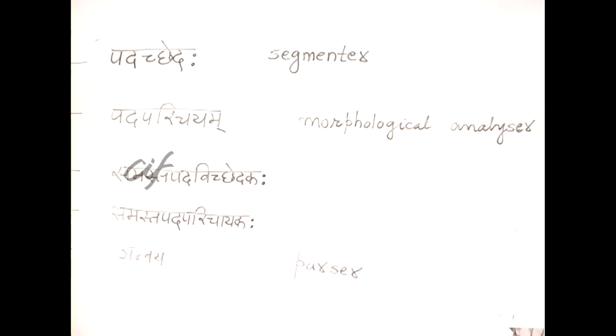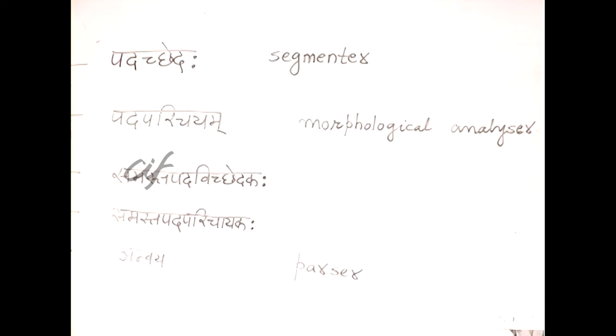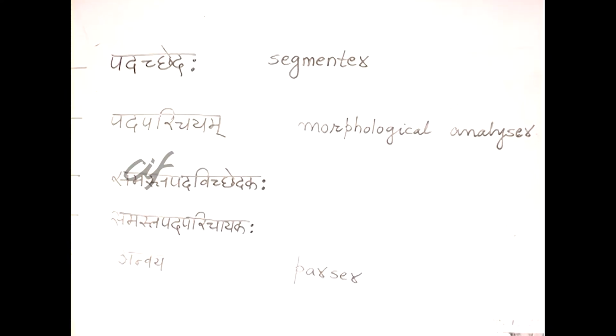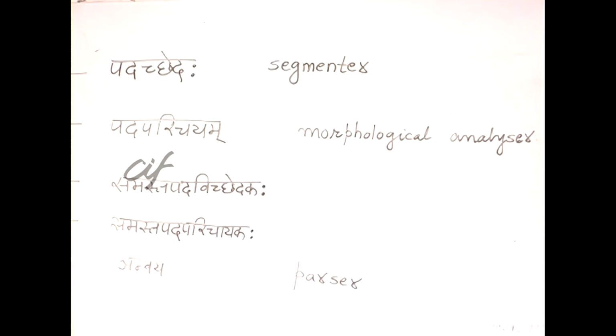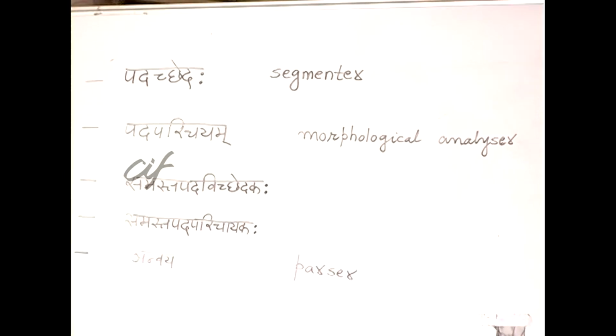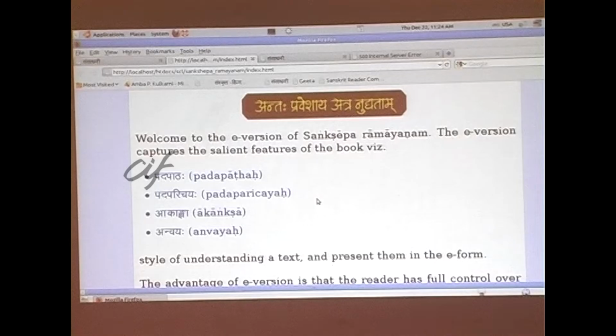Okay? So let me take an example. Rashtriya Sanskrit Sansthan, Delhi.